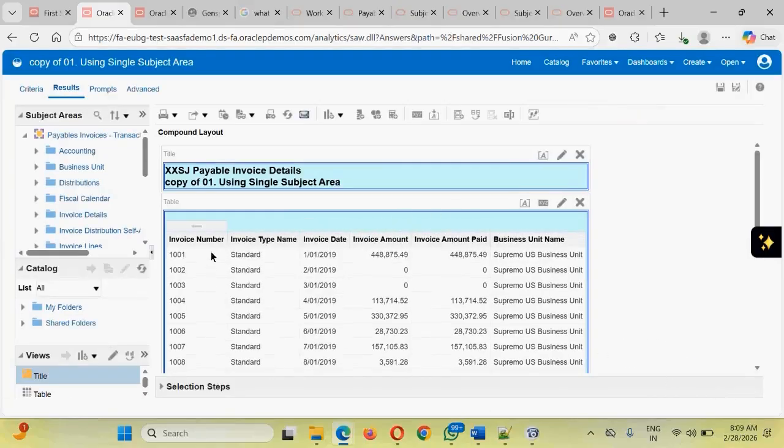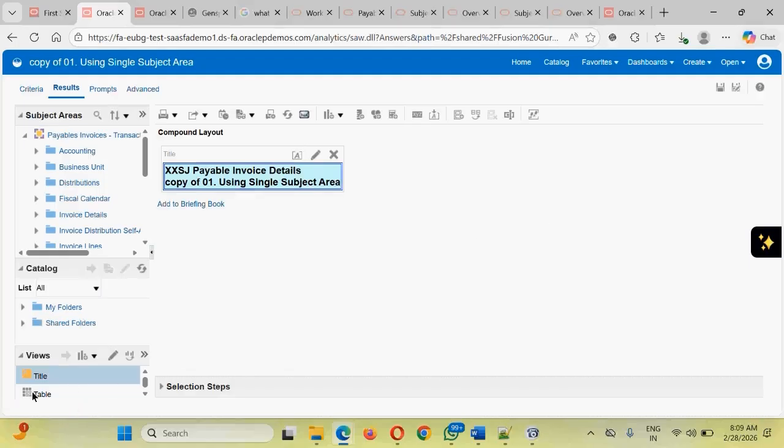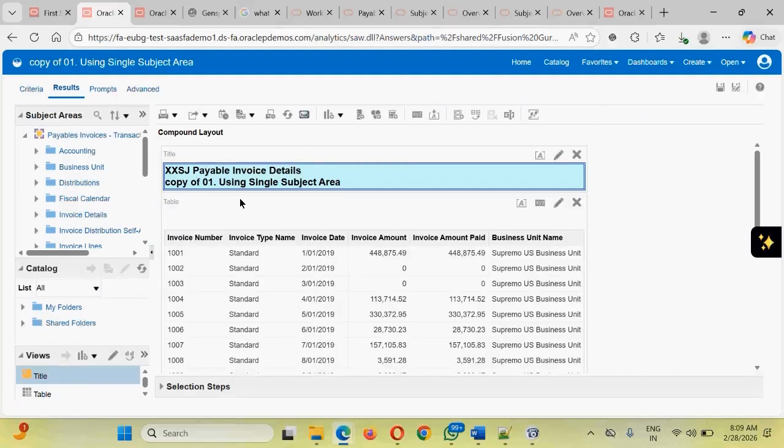The same thing has been applied into the table section also. Next thing, guys, we have already seen this property, remove from the component layout. It will remove it from this canvas, but it will remain there. If I remove this, it is still there. I want to add it again, just simply drag and drop and it will be added.